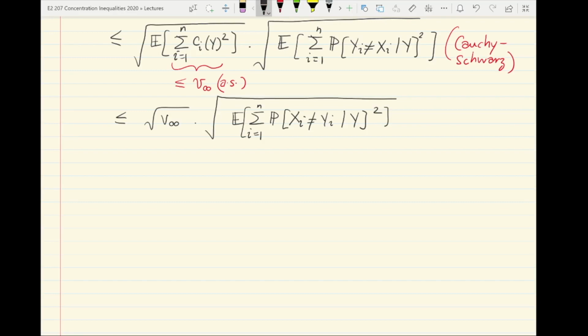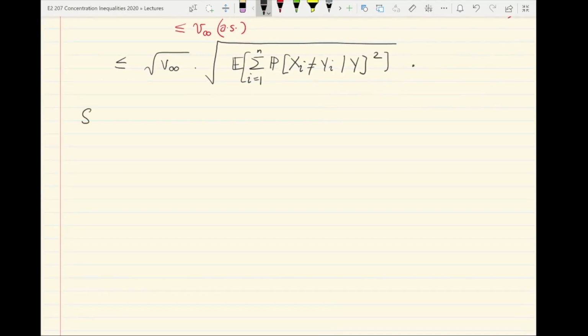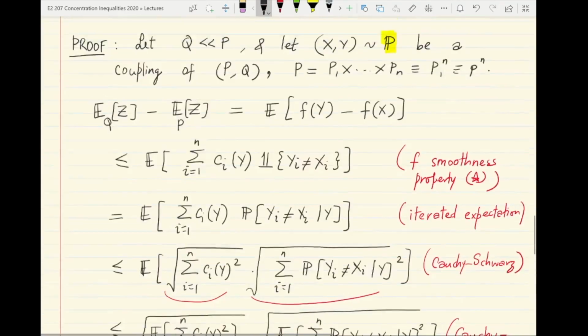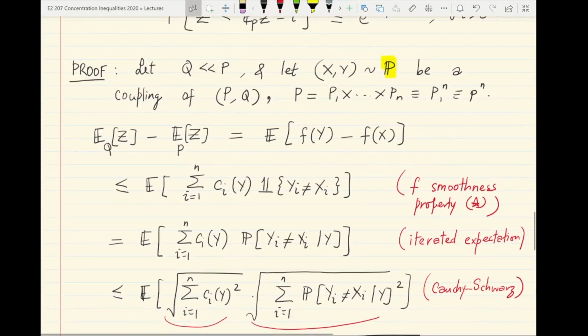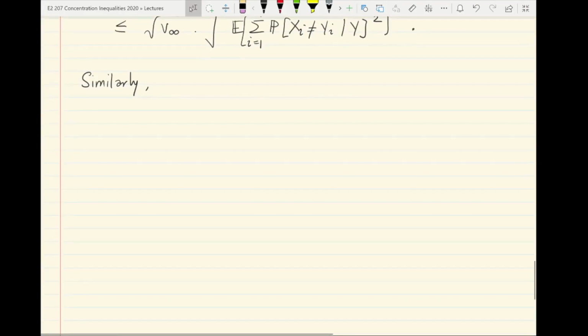Okay, so we get this. Now along very similar lines, we can apply the same technique to the random variable minus f of x, or minus z, to get the following.